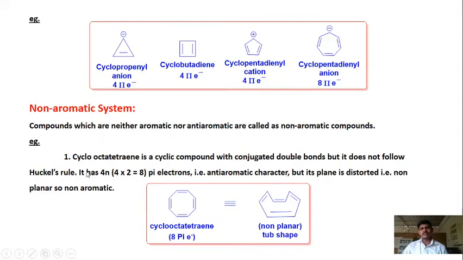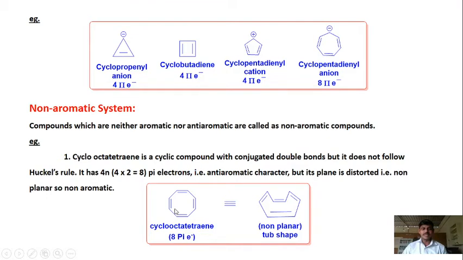With these examples we are going to understand how to identify a non-aromatic system. Take cyclooctatetraene. Cyclic, octa means 8 carbons, and tetraene means 4 double bonds are there. So cyclooctatetraene is a cyclic compound with conjugated double bonds, but it does not follow Huckel's rule.